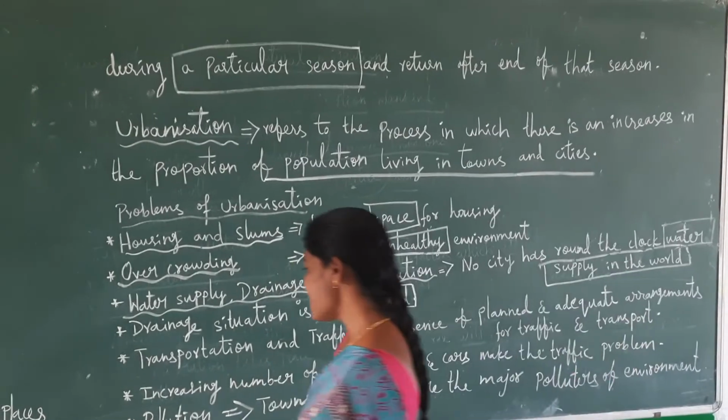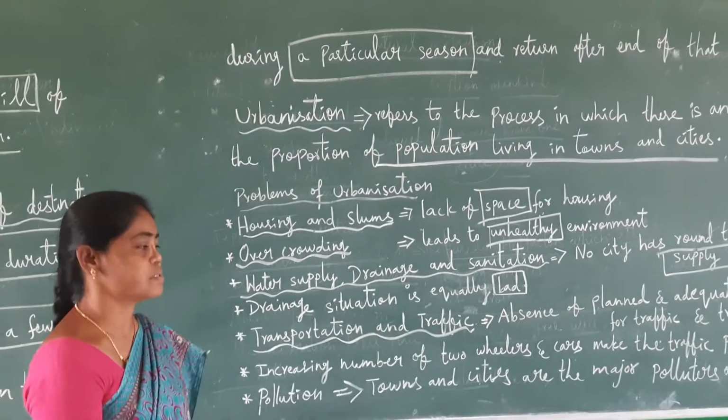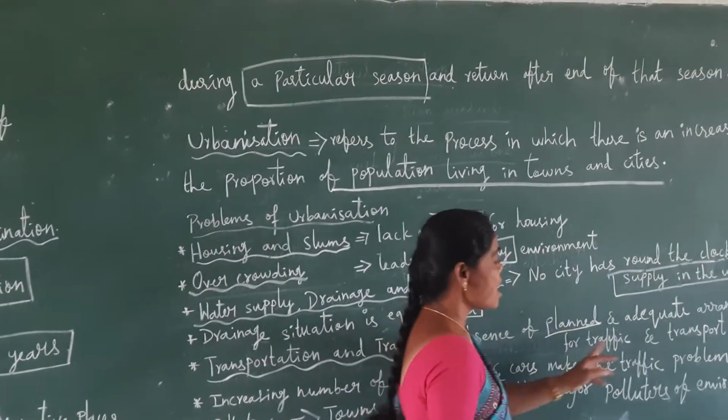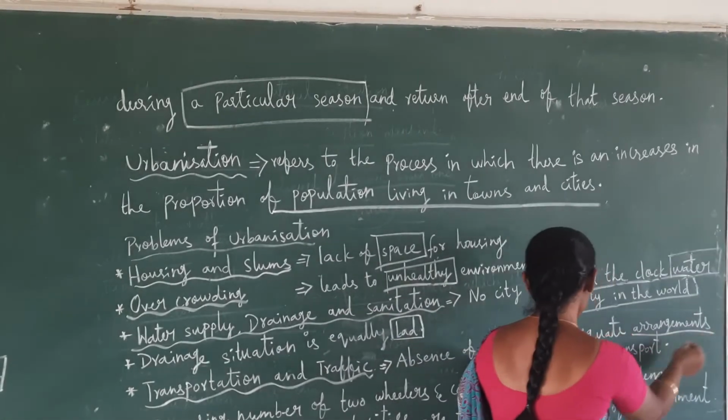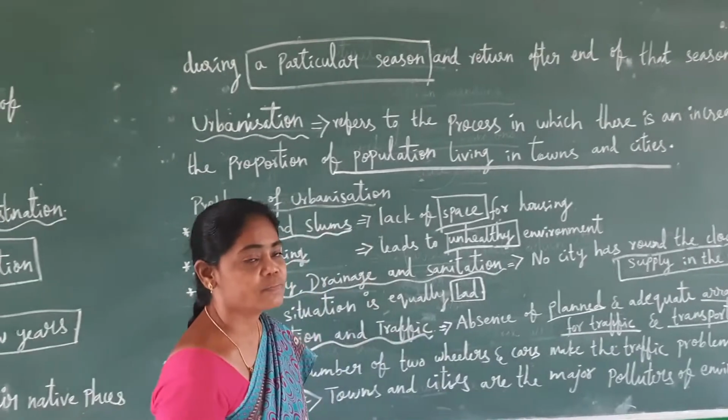Another main problem is transportation and traffic. There is absence of planned and adequate arrangements for traffic and transport.